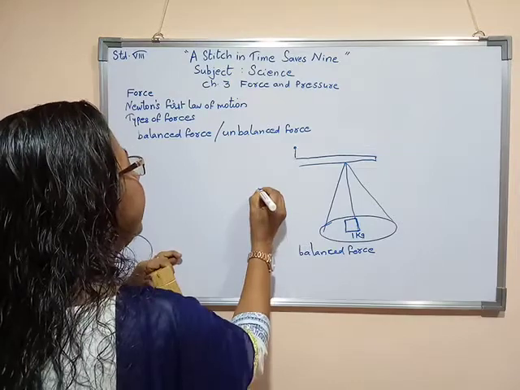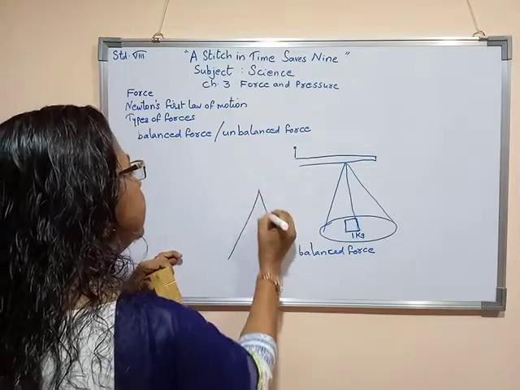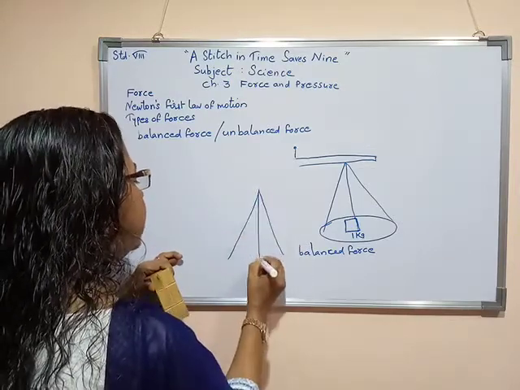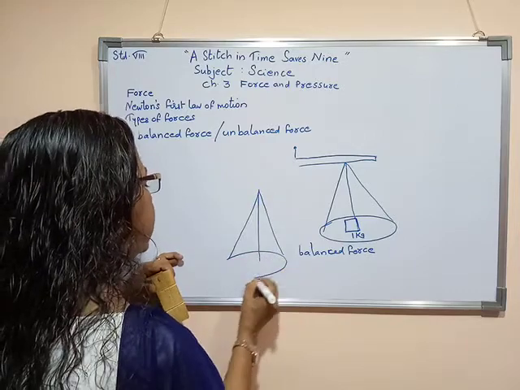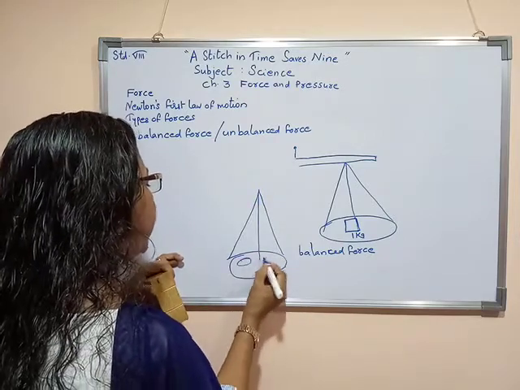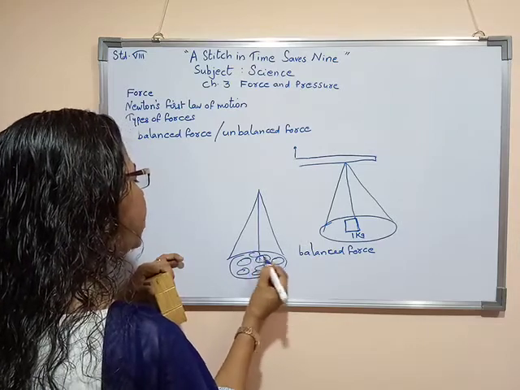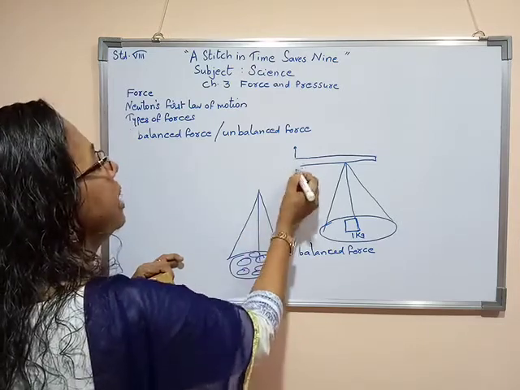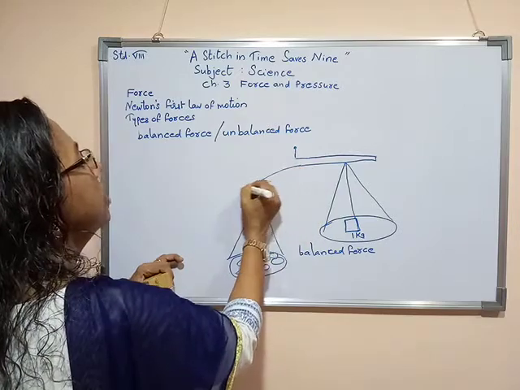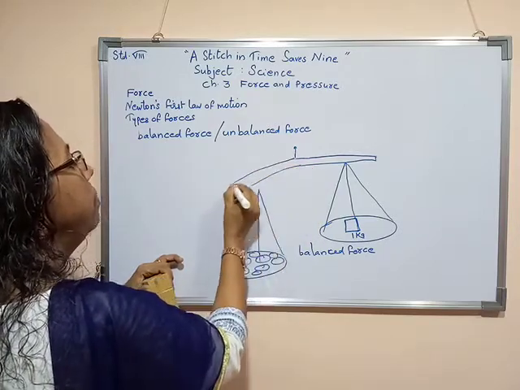You can find that the balance will come downward, as here the mass of the potato is more than 1 kg. So this particular rod also bends a little downward.